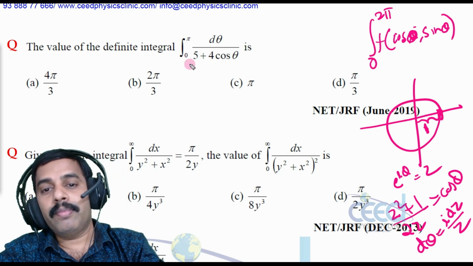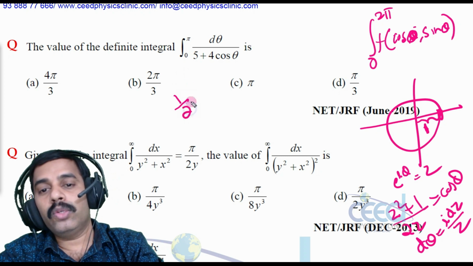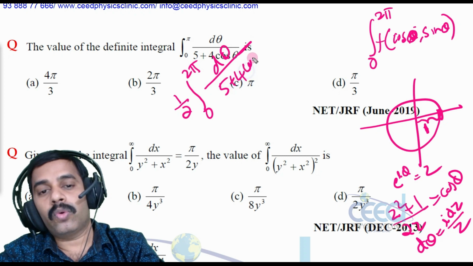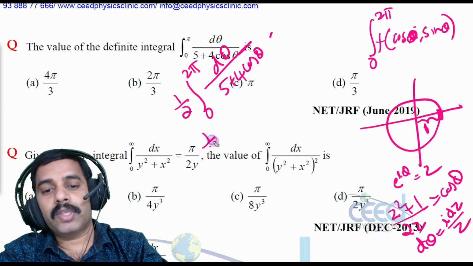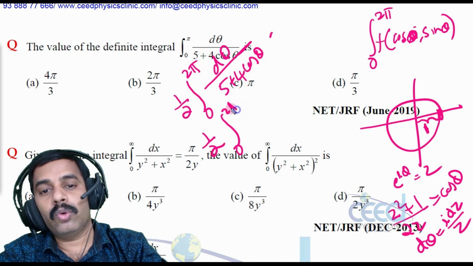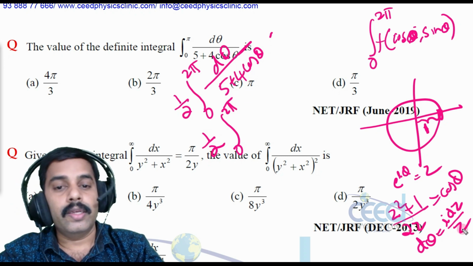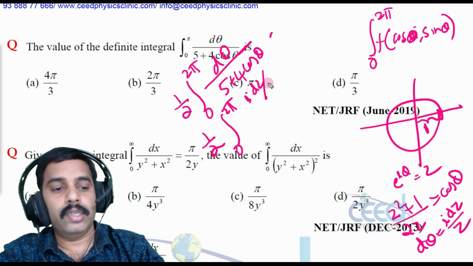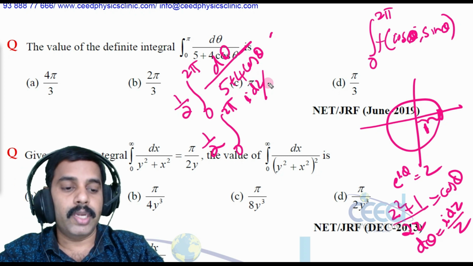So for this I am making this question as 1 by 2 into the integral from 0 to 2 pi, because it is an even function, d theta divided by 5 plus 4 cos theta. Now as per the theory I can substitute. What is d theta? dz divided by iz.